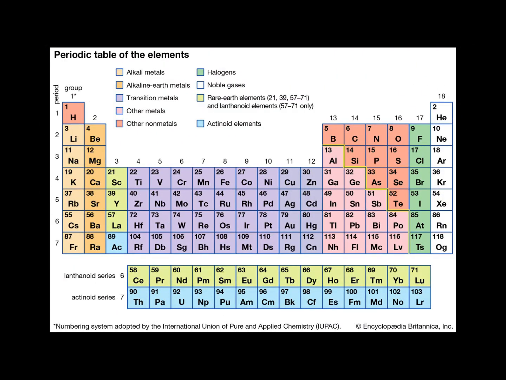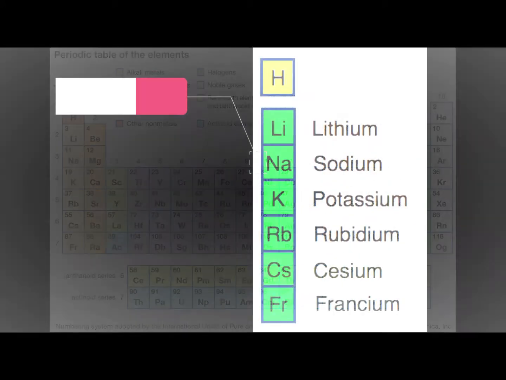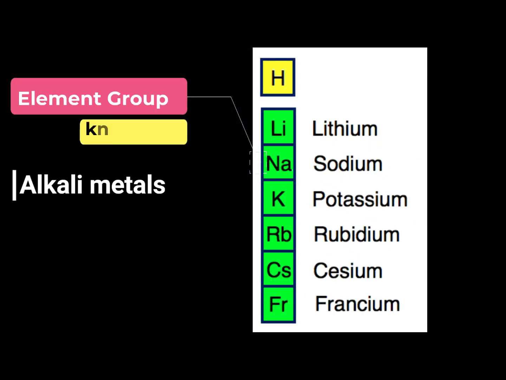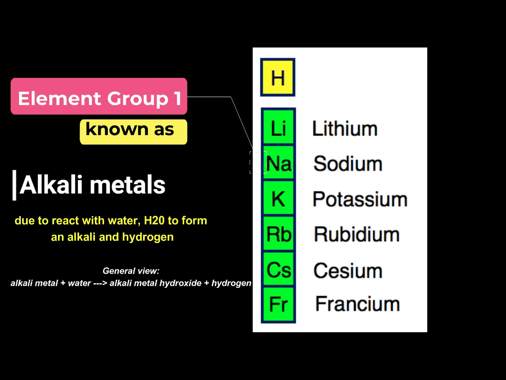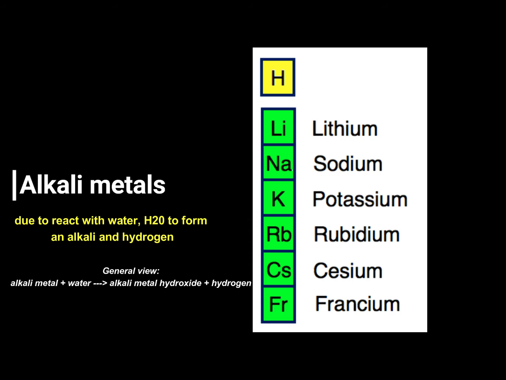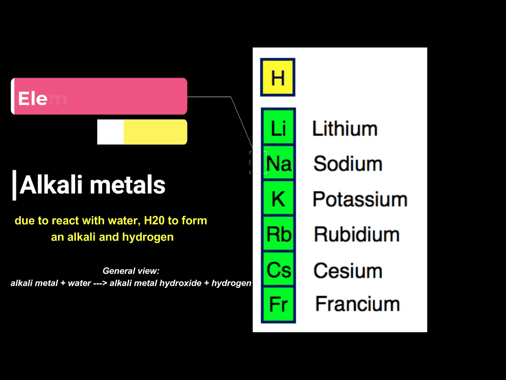Alkali metals were placed in the first group in the periodic table, where groups are counted from left to right. Group 1 is also known as the alkali metals because these elements react with water to form an alkali and hydrogen. Elements of group 1 are lithium, sodium, potassium, rubidium, cesium, and francium.